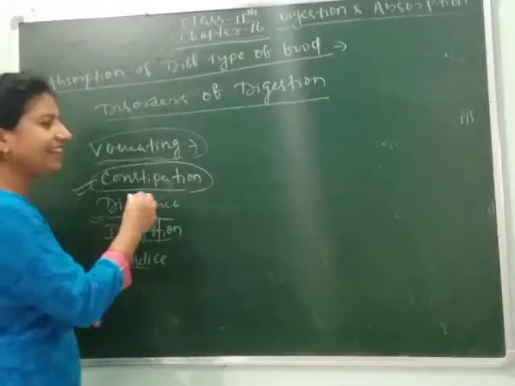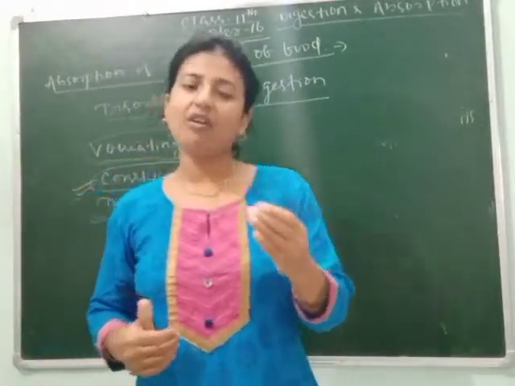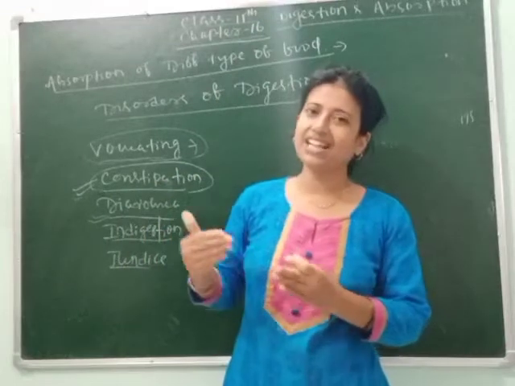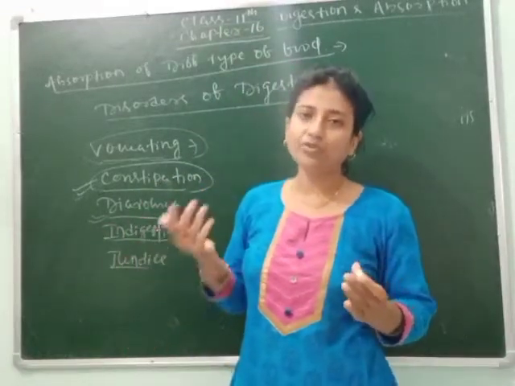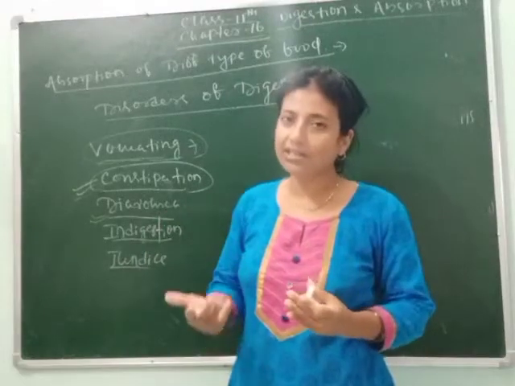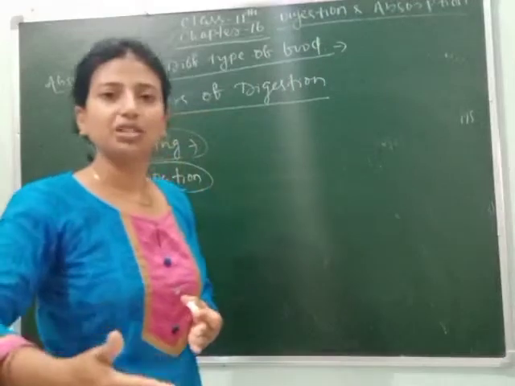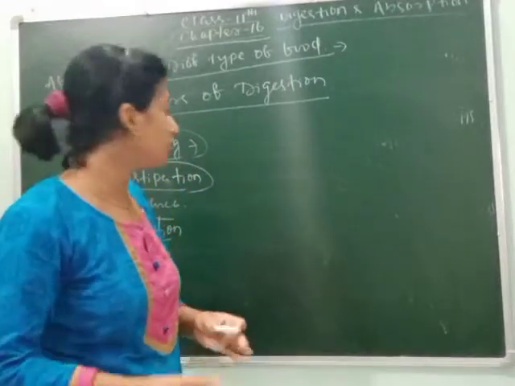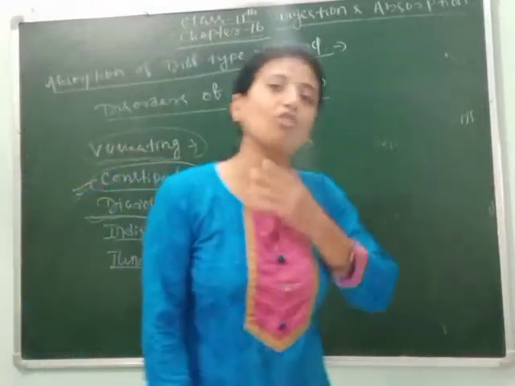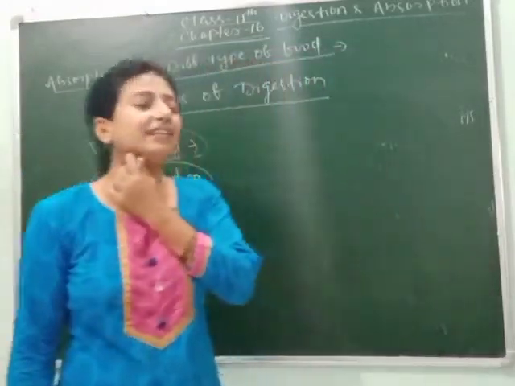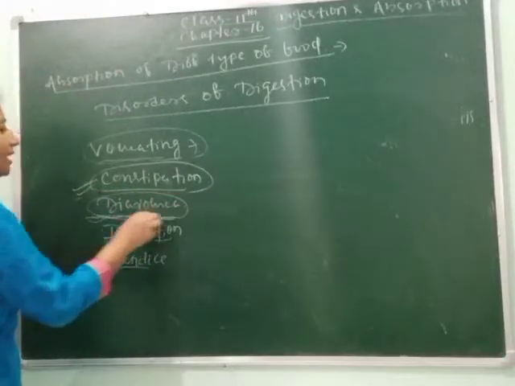Next is diarrhea. Diarrhea means when we release the fecal material in liquid form, in which the feces are released along with a large amount of water, due to which our body shows water loss and we are not able to do any work. If this process continues for a long time, it may lead to death. Diarrhea is also caused by overeating and food containing spice and oil.